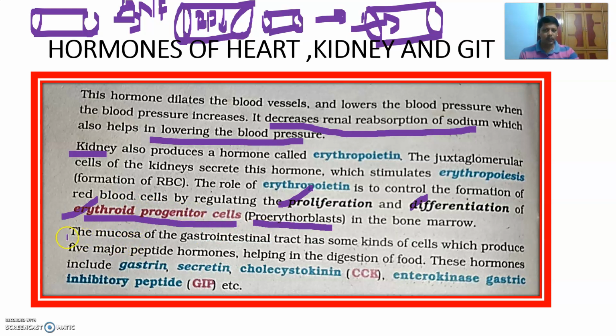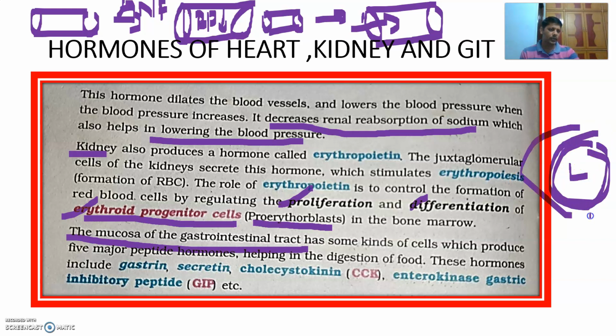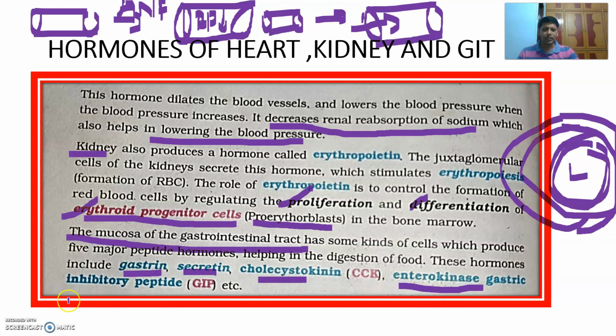Okay, next one, the mucosa of the gastrointestinal tract. You know, the gastrointestinal tract has this lumen, and this is the mucosa. Around this, there is the submucosa, then the muscularis externa, and the outermost layer is the serosa. The mucosa of the gastrointestinal tract has some kinds of cells which produce five major peptide hormones that help in the digestion of food. These hormones include gastrin, secretin, cholecystokinin, enterokinase, and gastric inhibitory peptide. These are the hormones.